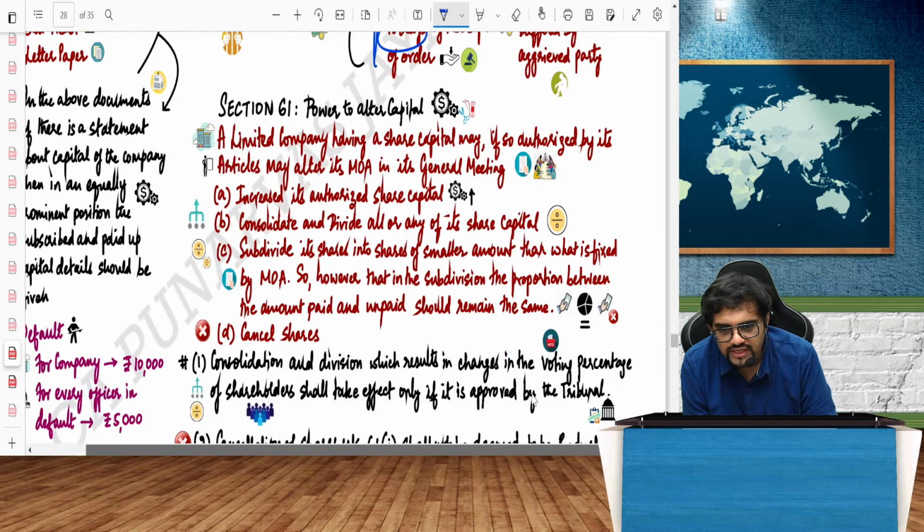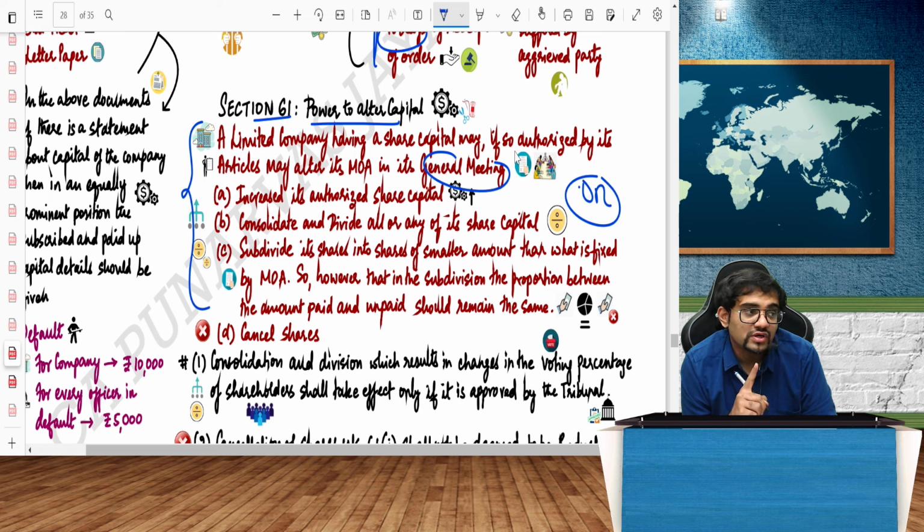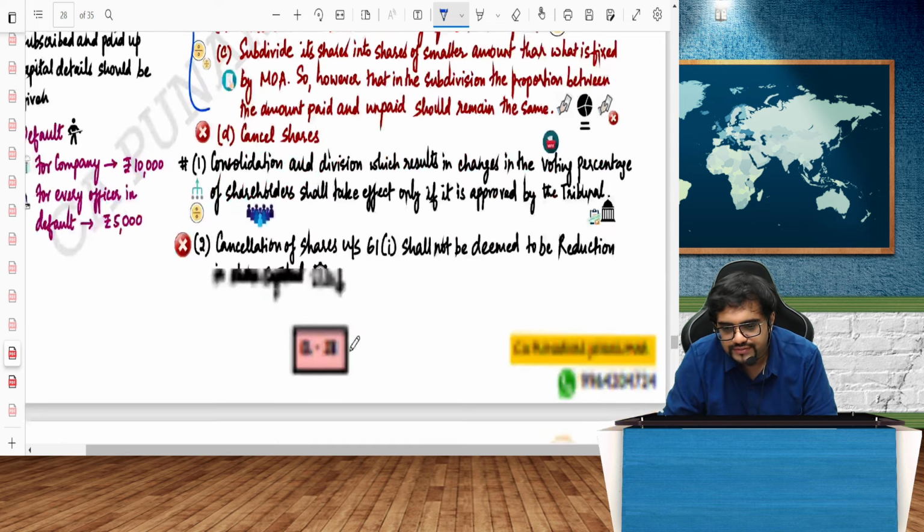Now, next important area is section 61, power to alter capital. We have already seen this. It requires what resolution? Ordinary resolution. We have seen this in alteration of MOA. What is needed here? Ordinary resolution is needed.